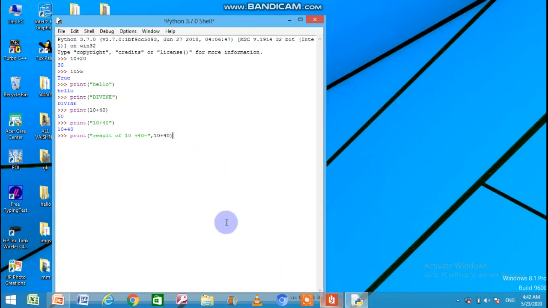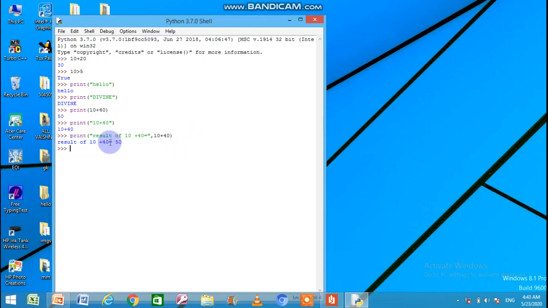As in the chapter we have studied, when there is more than one argument, we have to place a comma between the arguments to separate them. So one argument is given under double quotation marks and another argument is a mathematical expression. Let's see what happens.